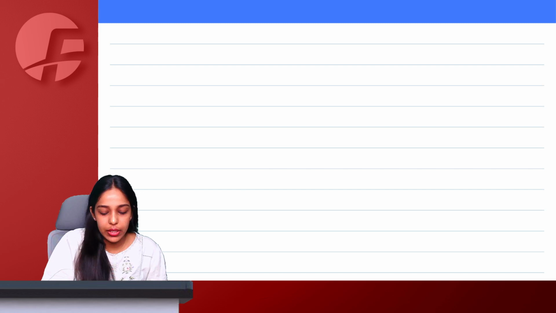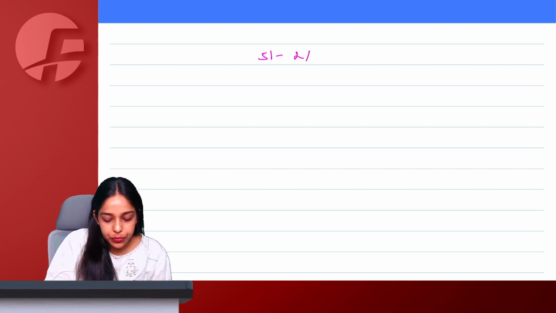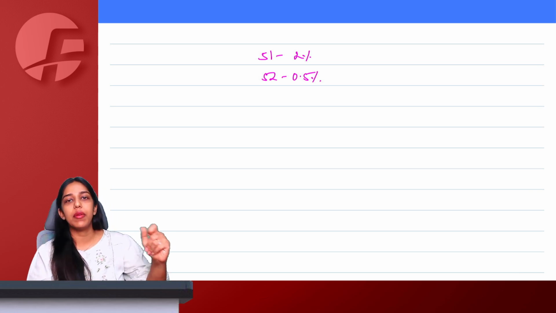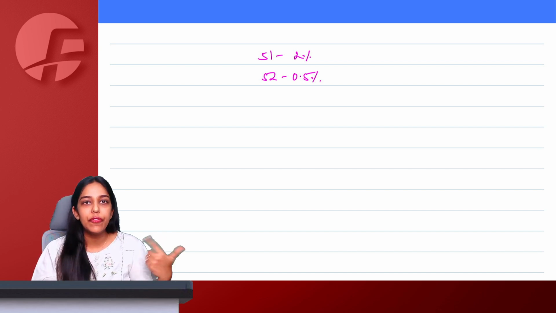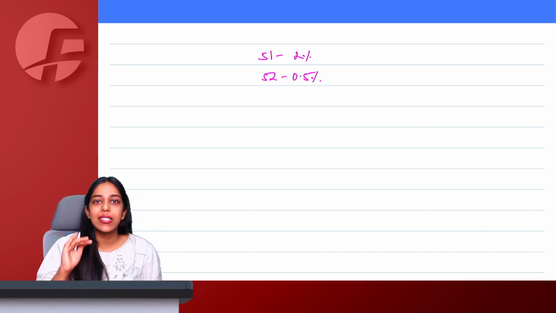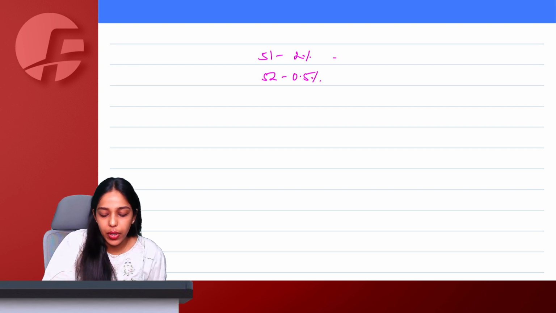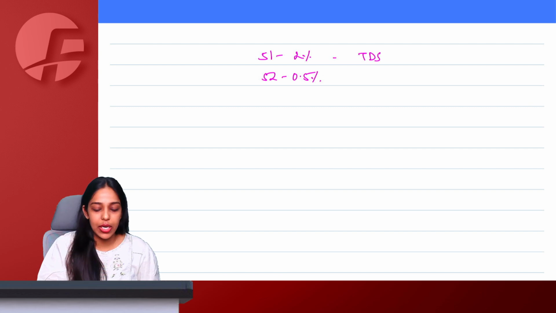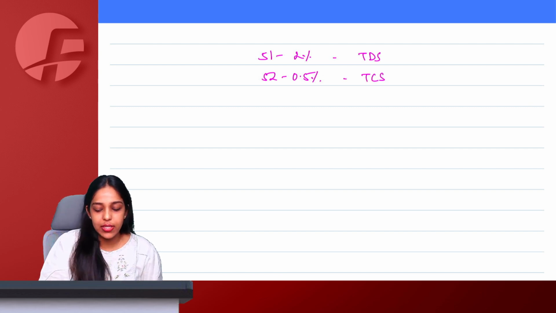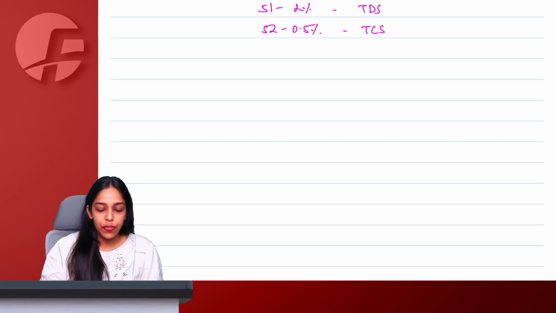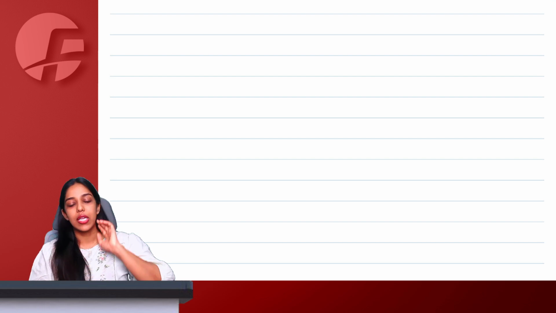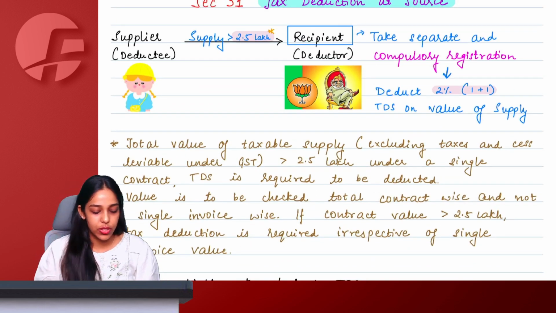We simply learn it as 51 में डबल, 52 में आधा. Half, which means section 51 TDS the rate is 2% and section 52 TCS the rate is 0.5%.